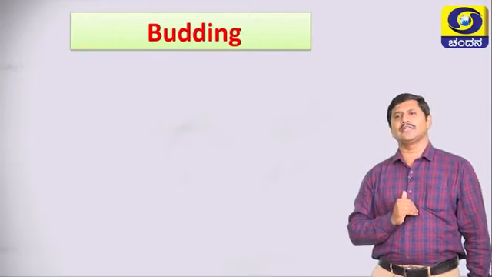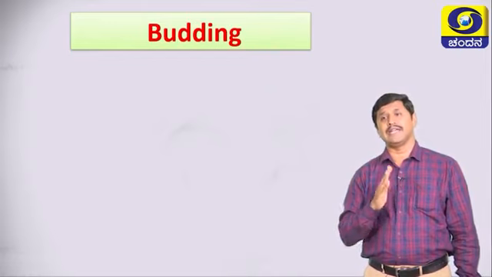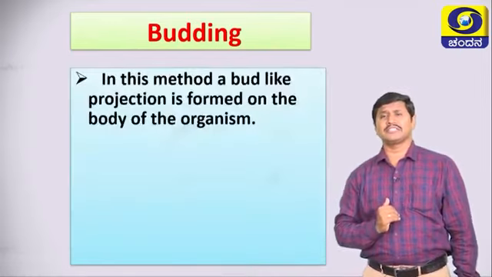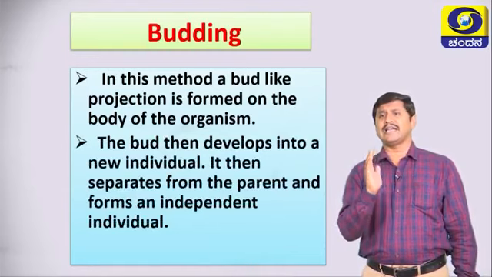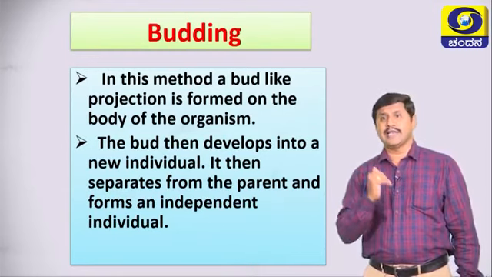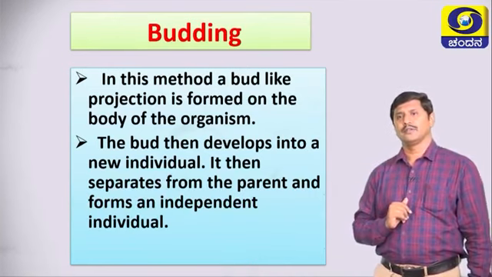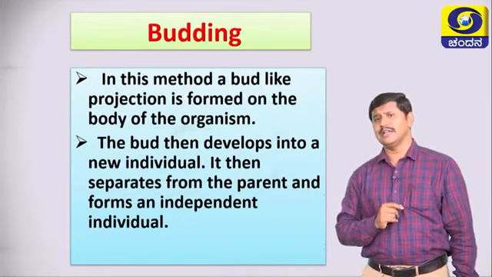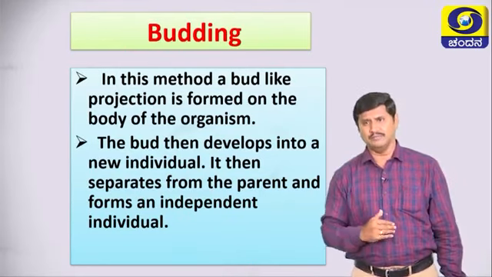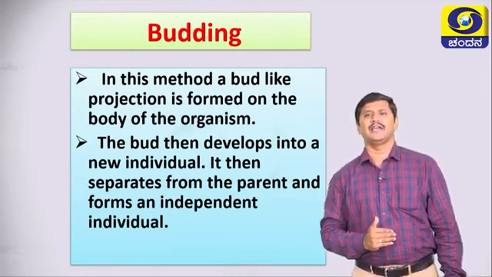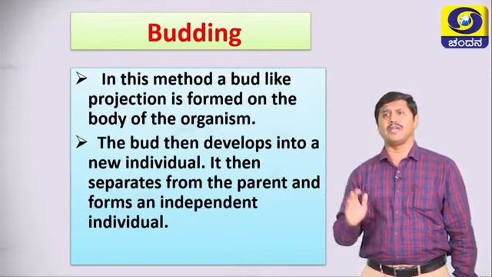Okay. Then move on to another important method of reproduction, that is called budding. In this method, bud-like projections are formed on the body of the organism. The bud then develops into a new individual. It then separates from the parent and forms an independent individual. What happens in budding, students? Look here, a bud-like projection is formed on the body of the organism. The bud then develops into a new individual. After maturity, it detaches from the parent body to form a new individual.